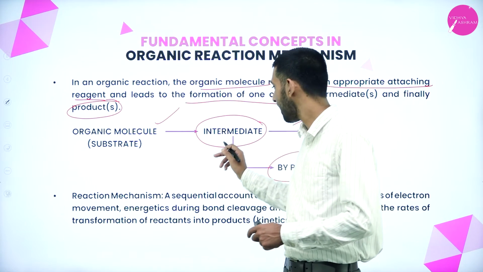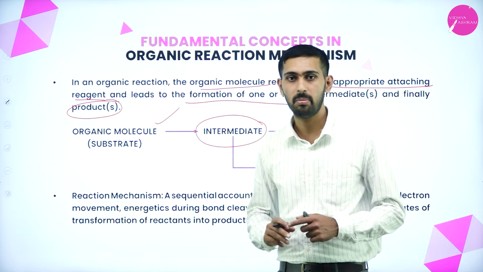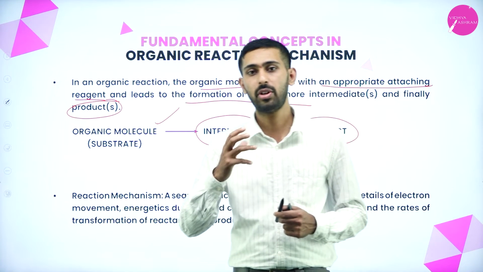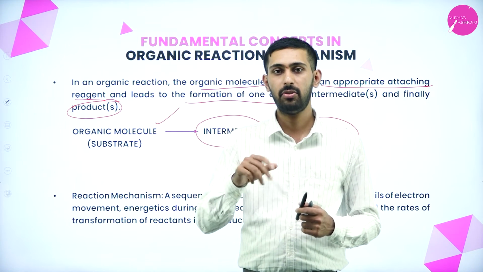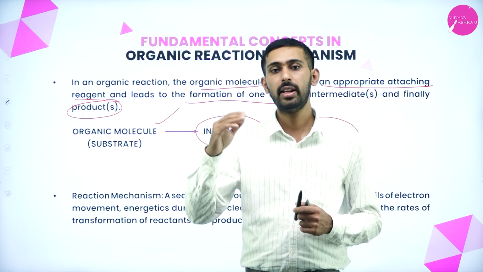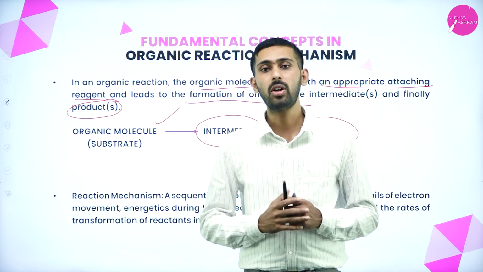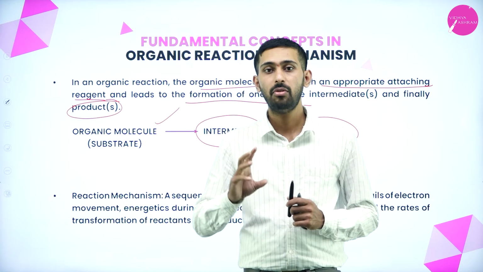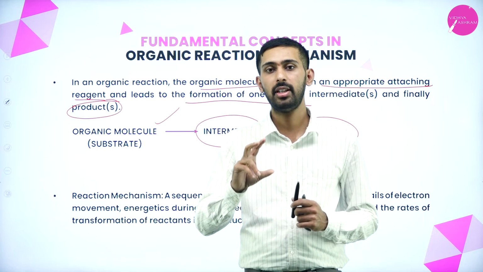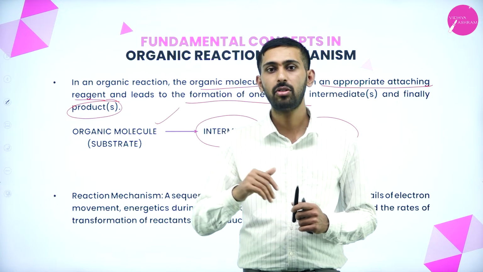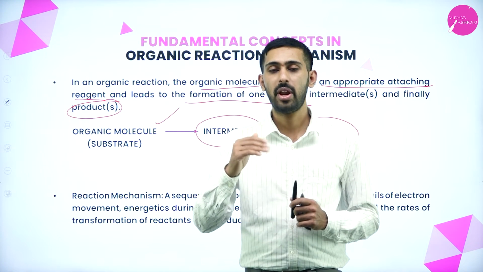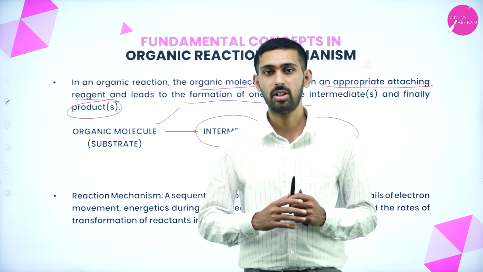What do you mean by intermediate here? For example, if we take sodium hydroxide and treat it with hydrochloric acid, we will get sodium chloride as well as water. Here we won't get sodium chloride in the purest form, so we have to make it pure by recrystallization.